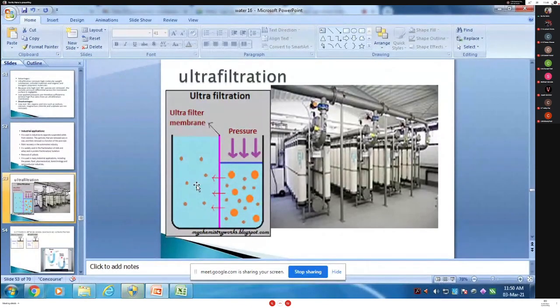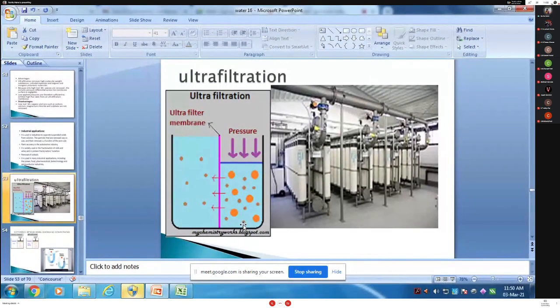The solvent and other dissolved components that pass through the membrane are known as permeate, and the components that do not pass through the membrane are known as retained. This is called a permeate. The small molecule that you can see is called a permeate. Why is it permeate? Because they pass through the membrane. Therefore, it is called a permeate. And this big molecule is called retained. Why is it called retained? Because they are not permitted to go through the semi-permeable membrane. Therefore, it is retained in the same chamber. Therefore, it is known as retained.